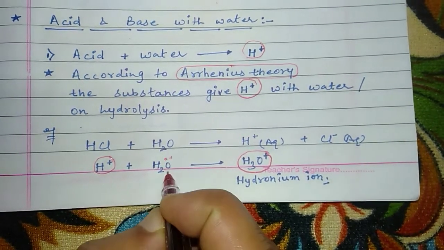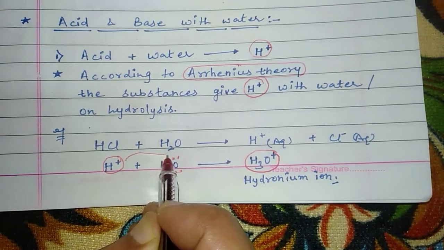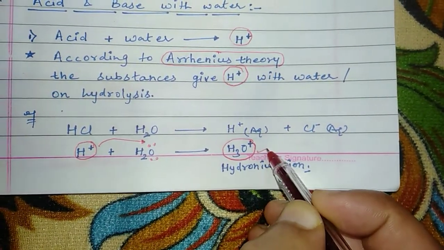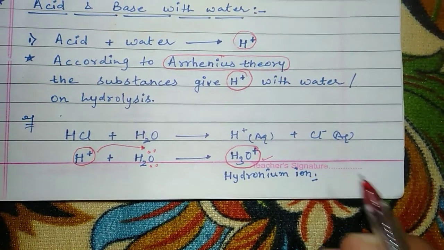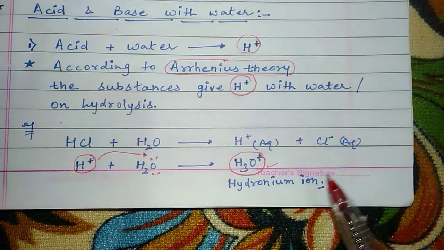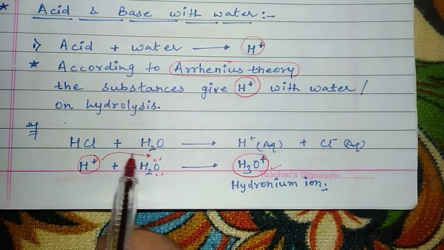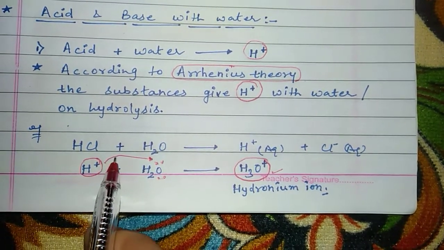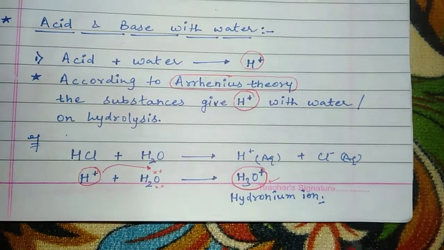So it reacts with the lone pair of the oxygen and forms the hydronium ion. This hydronium ion is very important in deciding the acidic character of any acid. So this H plus is reactive with water. Why? Because of the pair of electrons present on the oxygen atom, it combines with this lone pair and forms the hydronium ion.